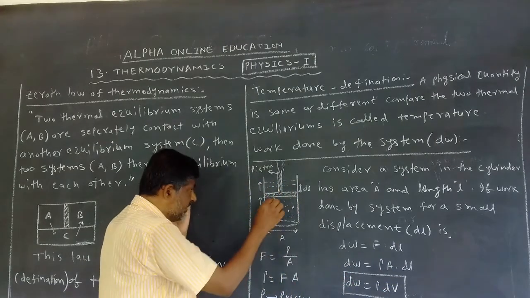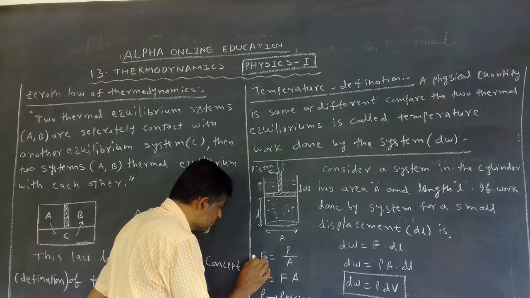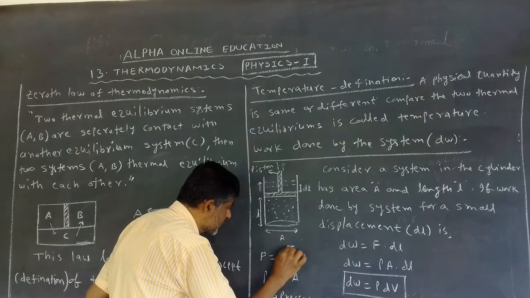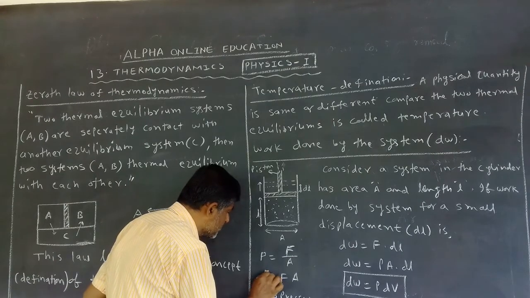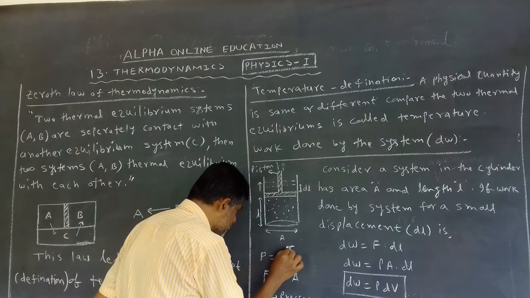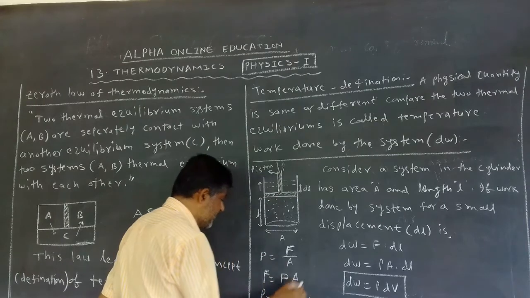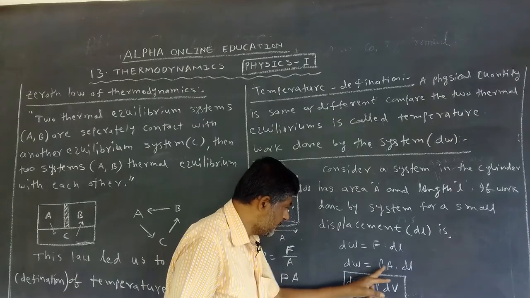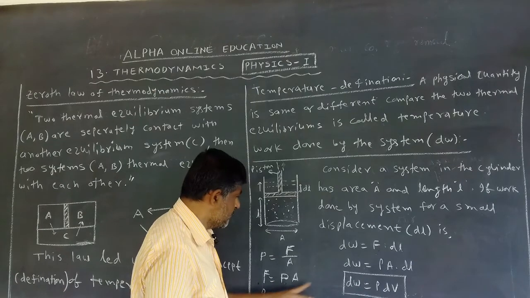But what is taken in the system? We take one gas, and we know that pressure is equal to force per area. Then what can we write? Force is equal to pressure into area. Now cross multiplication, force is equal to pressure into area. That's why dW is equal to F into dl. Then F is equal to PA, so dW is equal to PA into dl.